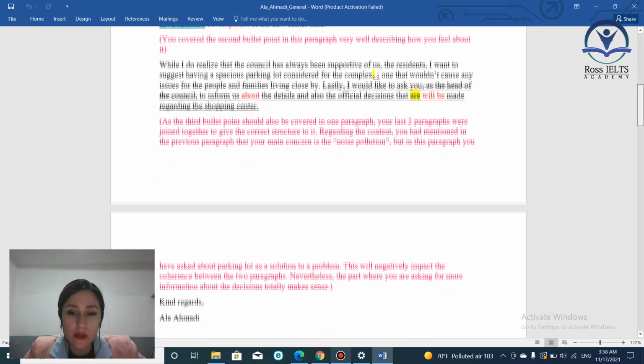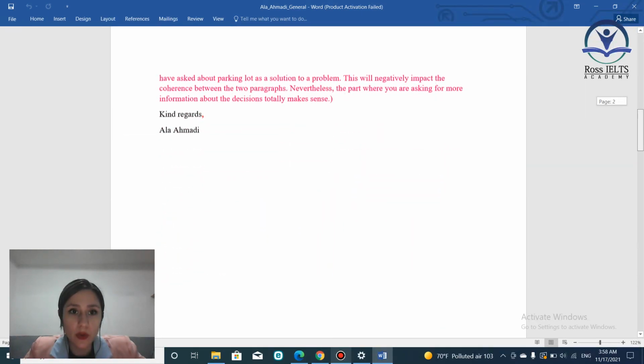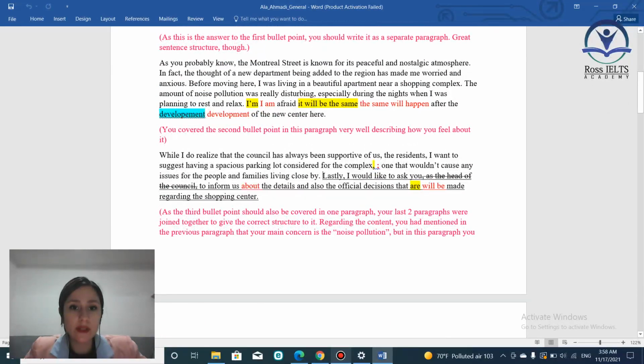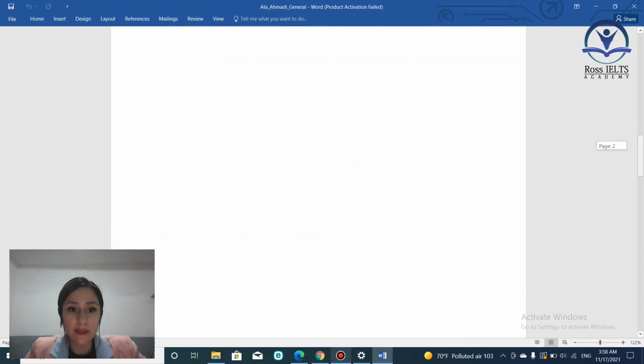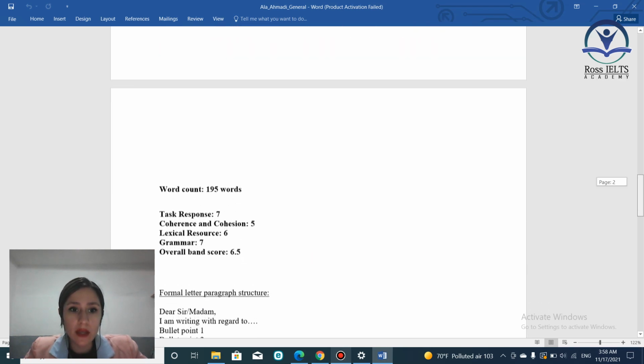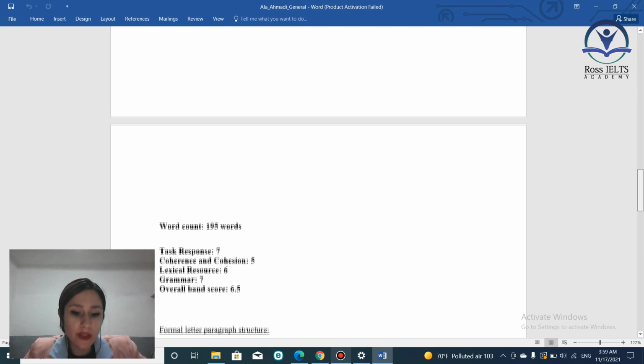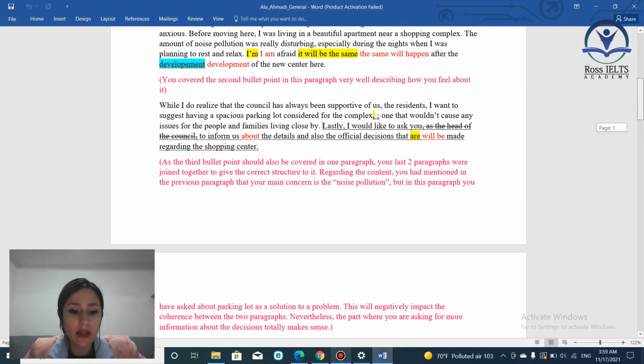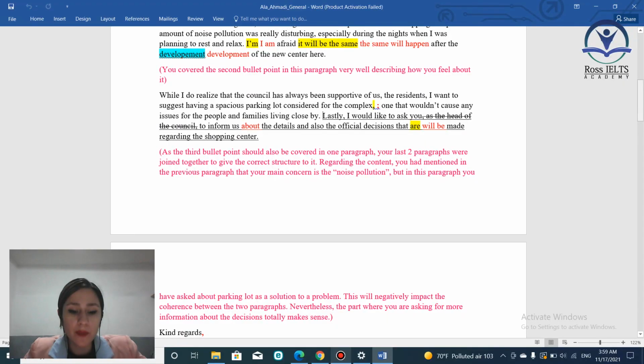In your lexical resource, your vocabulary, you got a 6 because you were using an adequate range of words for the task, and there was some less common vocabulary that you were using. However, you had some problems with the word choice. For example, the council, which was a developer, not the council, or development, the spelling problem that you had.